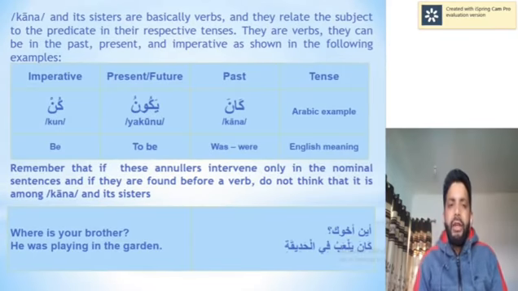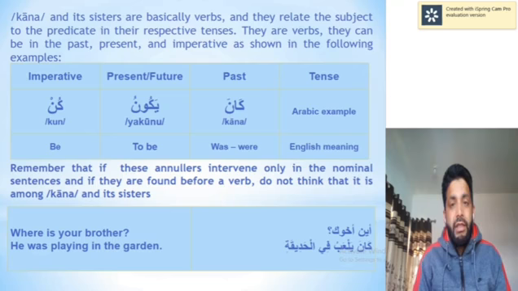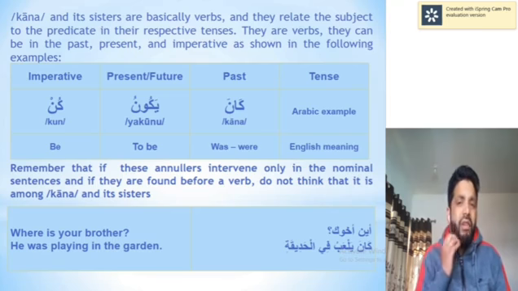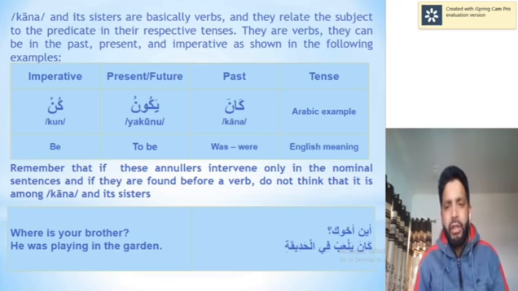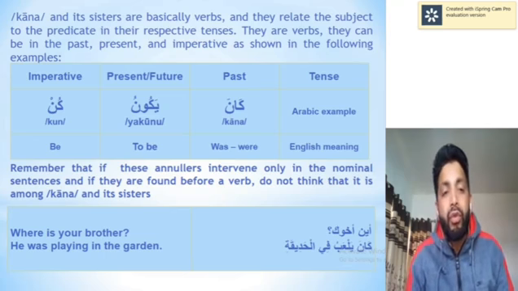Kana and its sisters are basically verbs, as I have told you, and they relate the subject to the predicate in their respective tenses. They can be in the past, present, and imperative, as shown in the following example. Since they are all verbs, and verbs have conjugation.